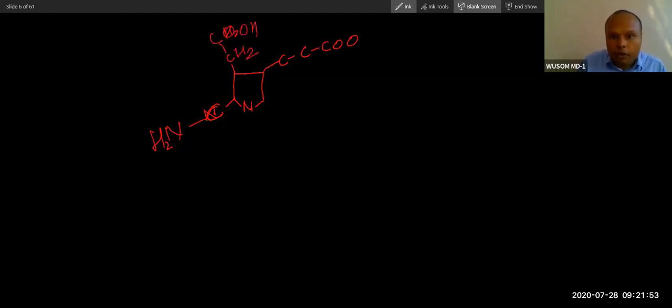So this type of compound will be synthesized. This compound is not as such called porphyrin. This is the compound that will form porphyrin. This compound is called PBG.